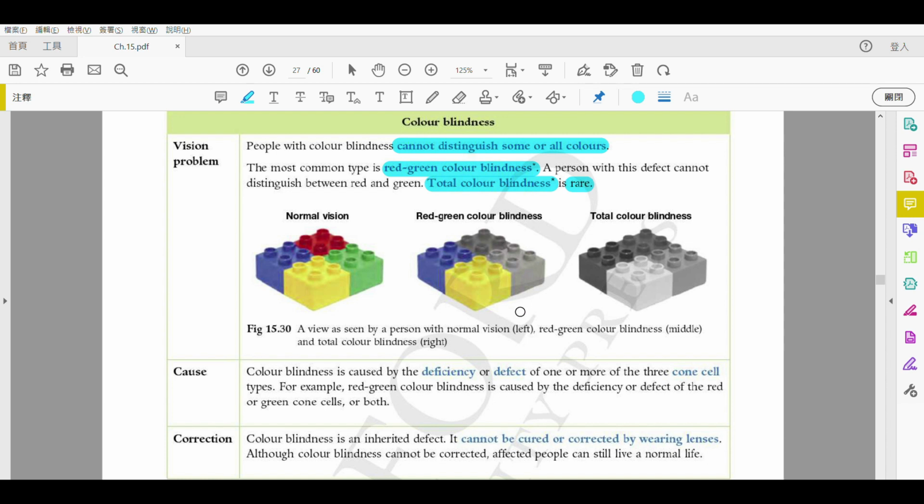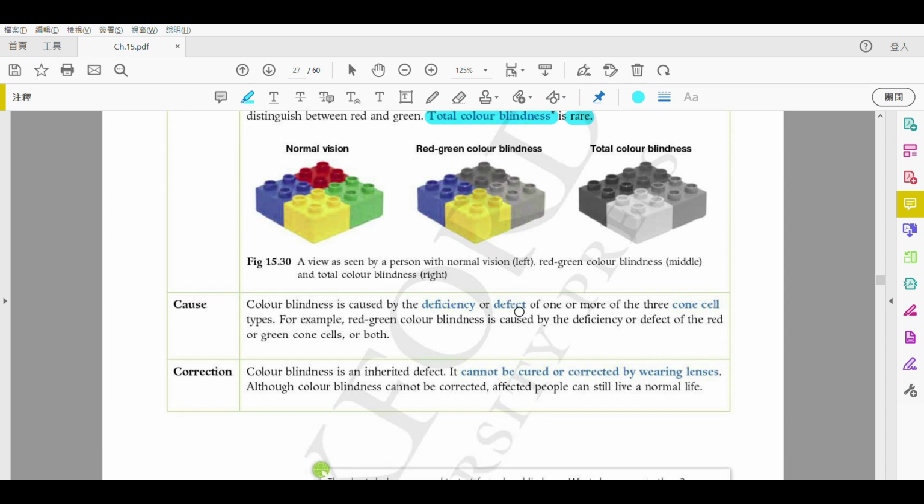It is relatively rare. Okay, so there is a cause. This cause is usually because of deficiency or defect. Deficiency means insufficient, and defect means unhealthy or damaged. So something is wrong with your cone cells.